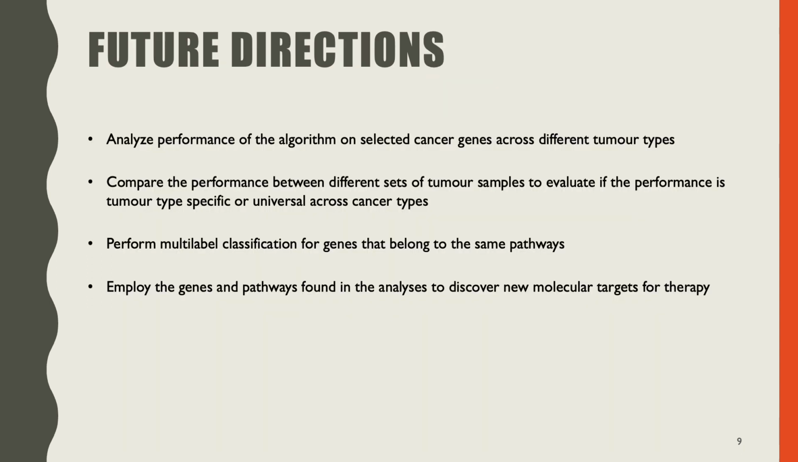So in terms of future directions, I'm planning to analyze the performance of the algorithm on all the selected genes across different tumor types and compare the performance between different sets of tumor samples to evaluate if the performance is more tumor type specific or universal across cancer types. I'm also planning to perform multi-label classification for genes that belong to the same pathway to understand the impact of pathway interruptions. Finally, I'm planning to employ the genes and pathways that we found in this analysis to discover new molecular targets for therapy.